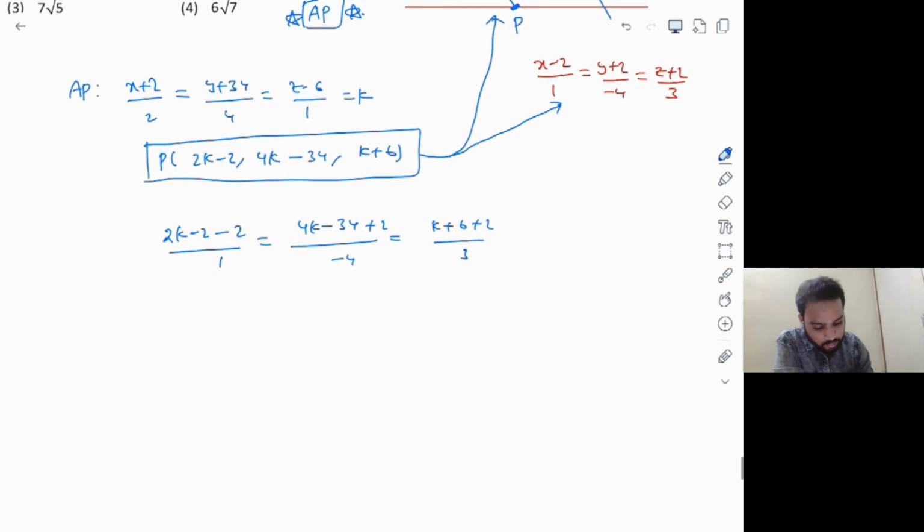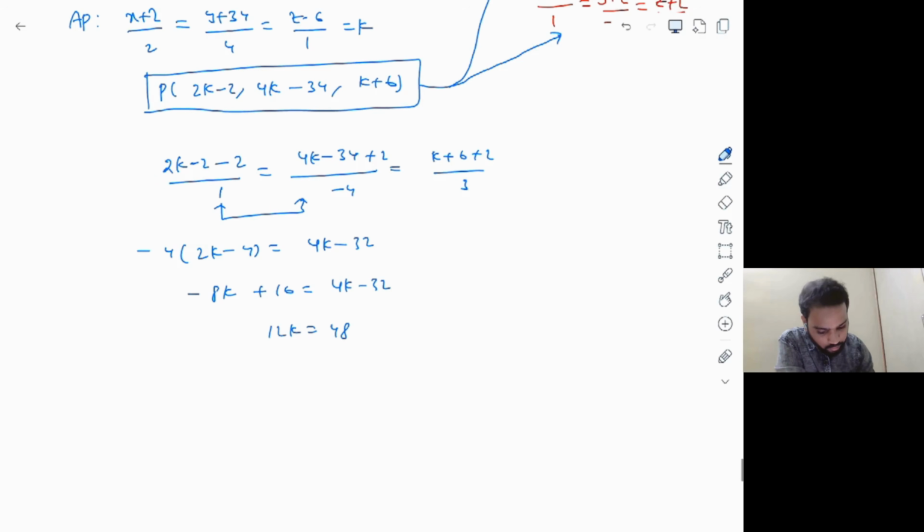Now let's solve it here. If you cross multiply and equate these two, you get minus 4 into 2k minus 4 is equal to 4k minus 32. Let's expand and see what the value of k is. So minus 8k plus 16 is equal to 4k minus 32. Finally, what we get is 12k is equal to 48, from which we get k is equal to 4.